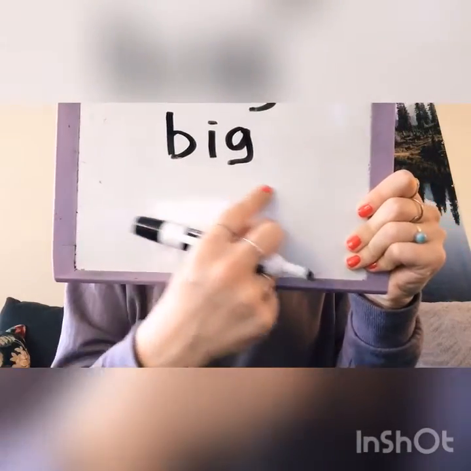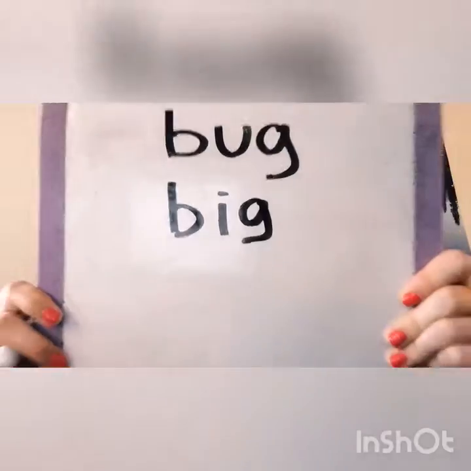B-I-G. Big. And notice I'm writing in all lowercase letters. We're going to keep practicing those lowercase letters. Our next word is going to be beg. Beg. So we're changing that short vowel again to make a new word.